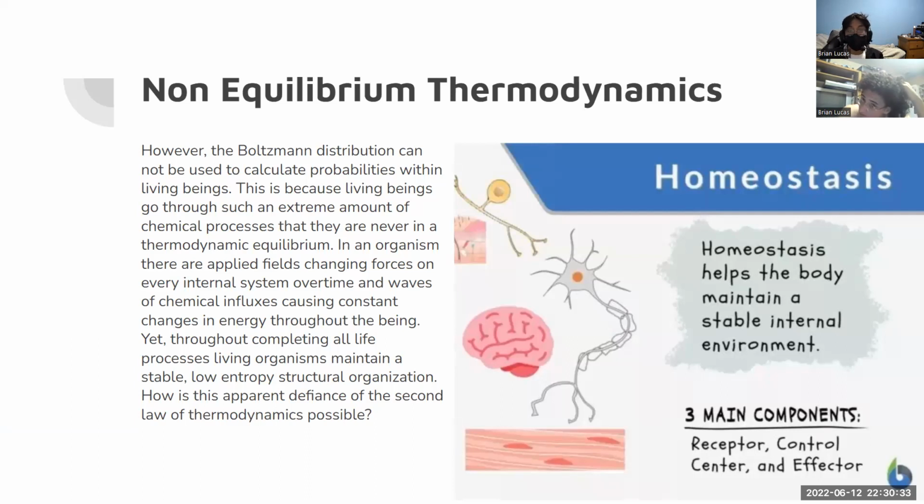This is because living beings go through such an extreme amount of chemical processes that they are never in thermodynamic equilibrium. In an organism, there are applied fields, changing forces on every internal system over time, and waves of chemical influxes causing constant changes in energy throughout the being. Yet, throughout completing all life processes, living organisms maintain a stable, low energy structural organization. How is this apparent defiance of the second law of thermodynamics possible? Well, we're about to find out.